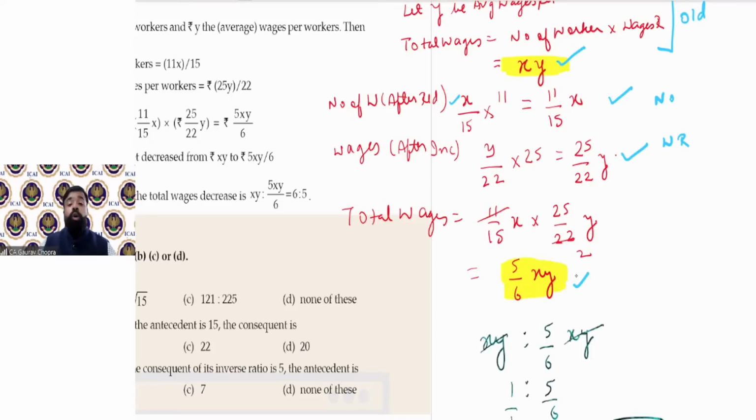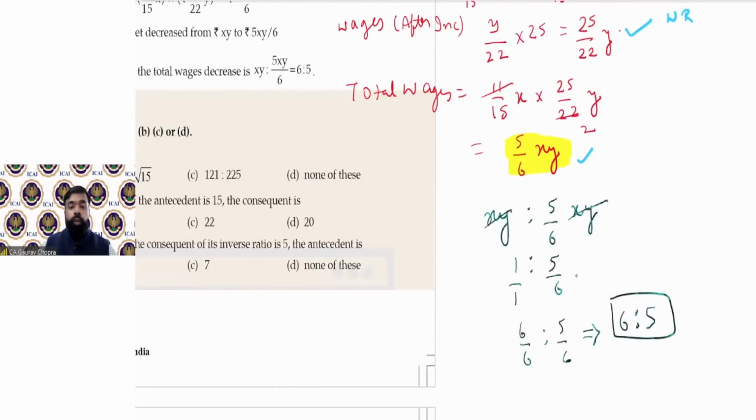So what is the total wages this time? 5/6xy. Now see, we have to compare old and new wages. दोनों का comparison करके final ratio calculate करना है. तो old wages है xy, new wages है 5/6xy. दोनों को compare किया and you are getting the ratio 6:5. Okay.